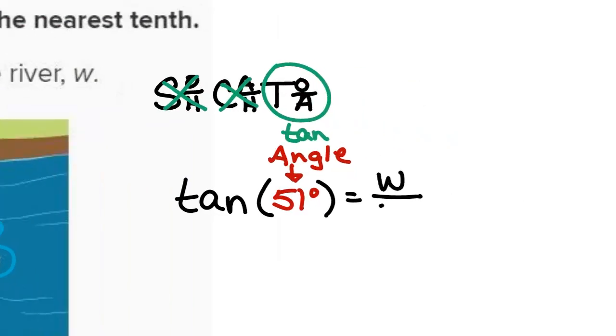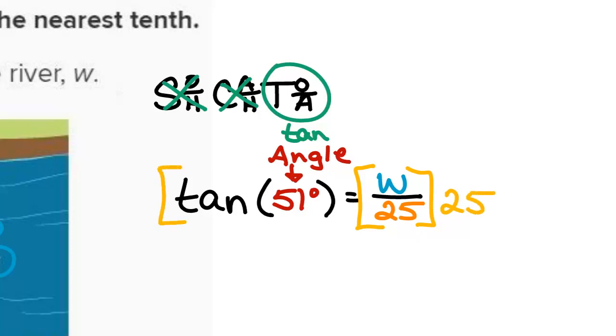W over 25. And now what do we do? Multiply both sides by 25. So into my calculator, we're going to do 25 tangent of 51.